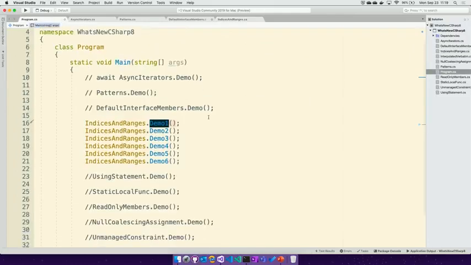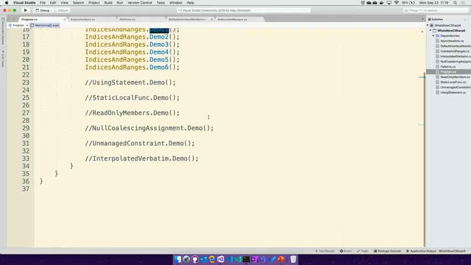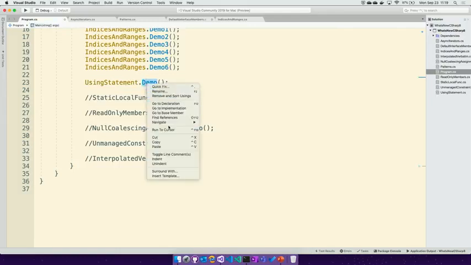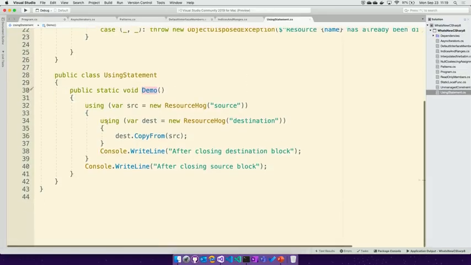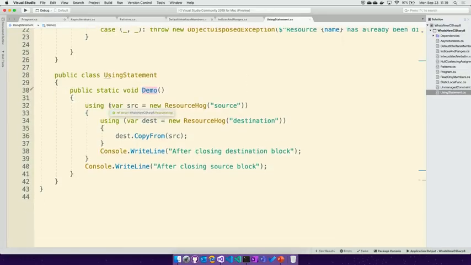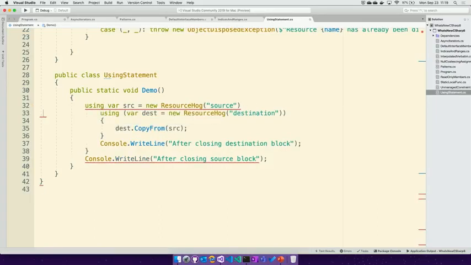And then from there, we're getting into small little features that just make your life more productive. So let's start with our using statement. If we look at the using statement, I've just got these nested usings, and I'm going to start removing some extra characters, remove some brackets, and we can do the same on the next line.